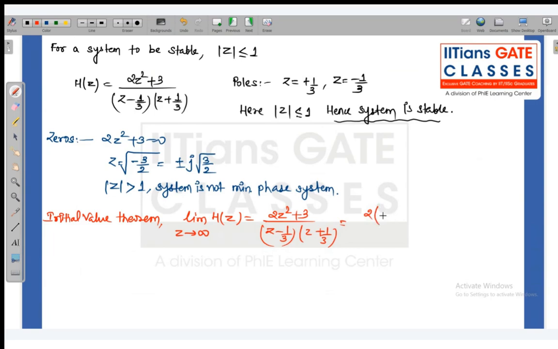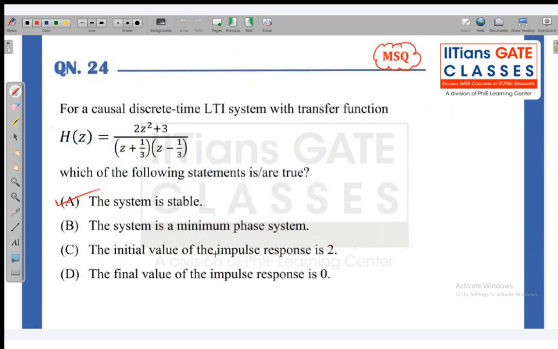If I take z² common, then it is (2 + 3/z²) divided by (1 − 1/3 z⁻¹)(1 + 1/3 z⁻¹), with limit z tends to infinity. When z tends to infinity, you will get 2. So by the initial value theorem, the initial value of the impulse response is 2. So that is also correct.